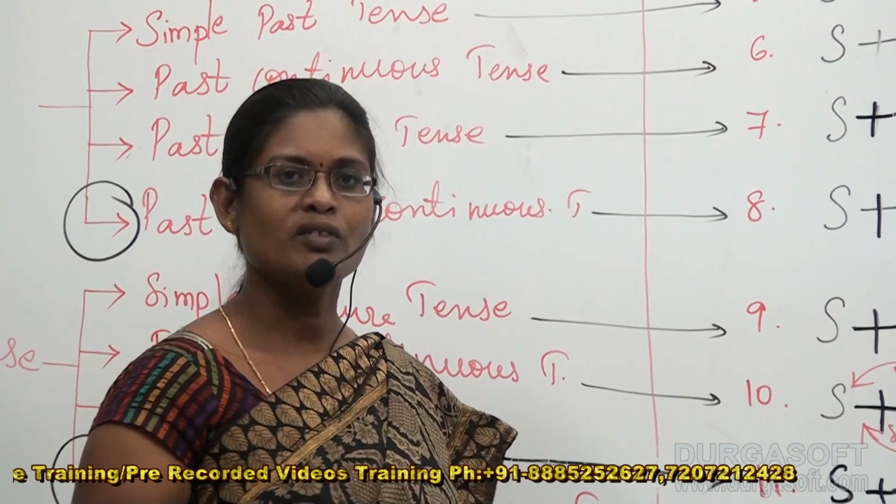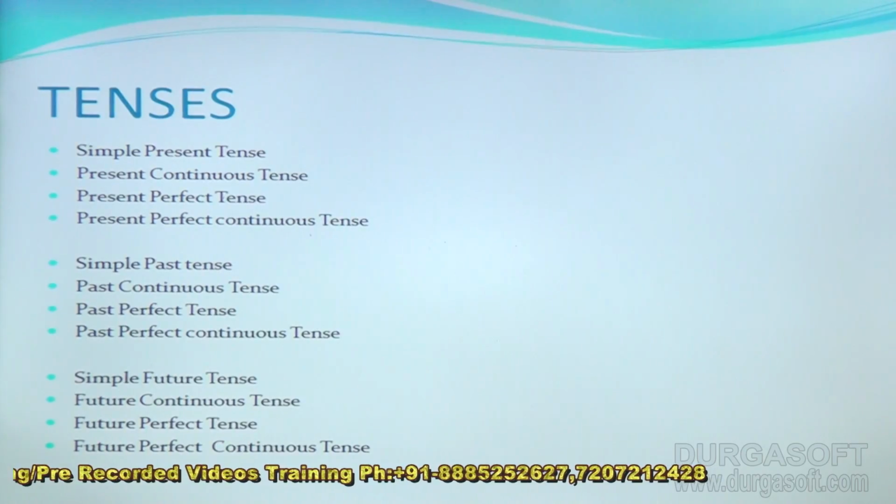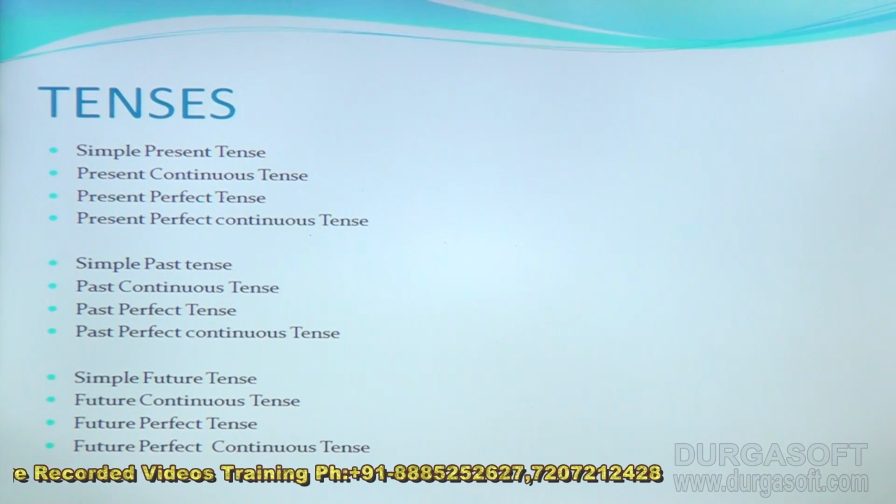So quickly we are going to have a small recap. Okay, let's have a quick review of today's class.